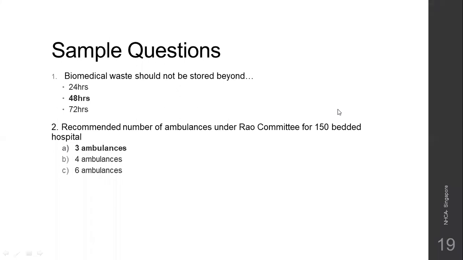Sample questions from hospital administration management will somewhat be like this. Biomedical waste should not be stored beyond how many hours? 48 hours, not more than 48 hours within the hospital. Recommended number of ambulances under Rao committee for a 150 bedded hospital? It's three ambulances. Usually go by this: if it is a 50 bedded hospital, one. Just add one ambulance for every 50 extra beds. That's what the Rao committee has followed. You can keep that in mind to memorize the number of ambulances.